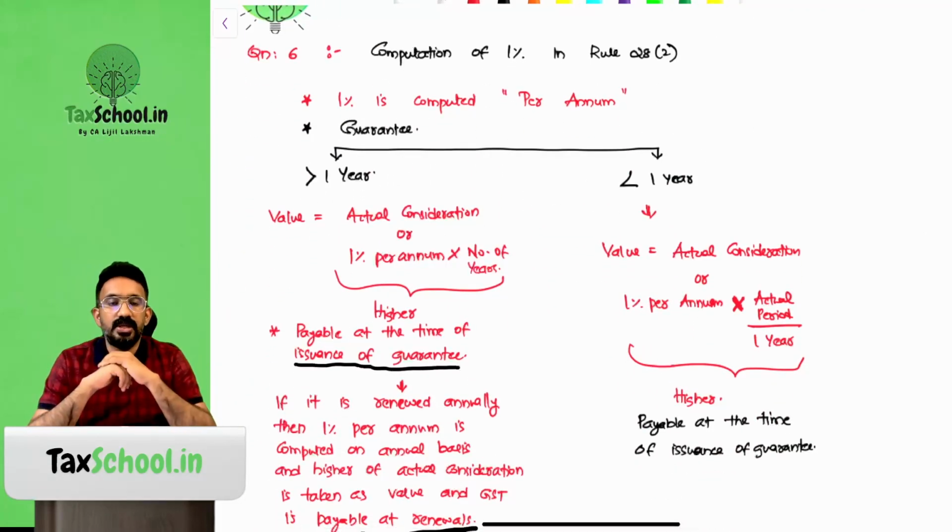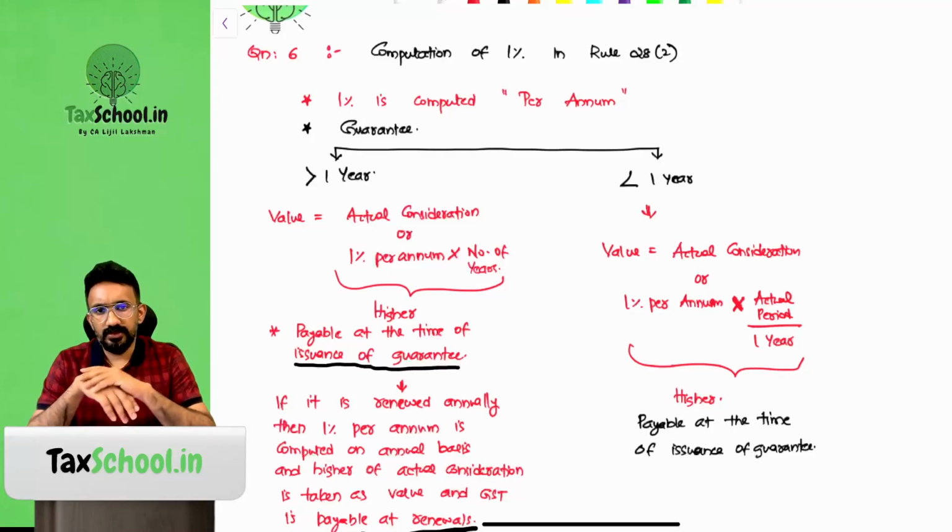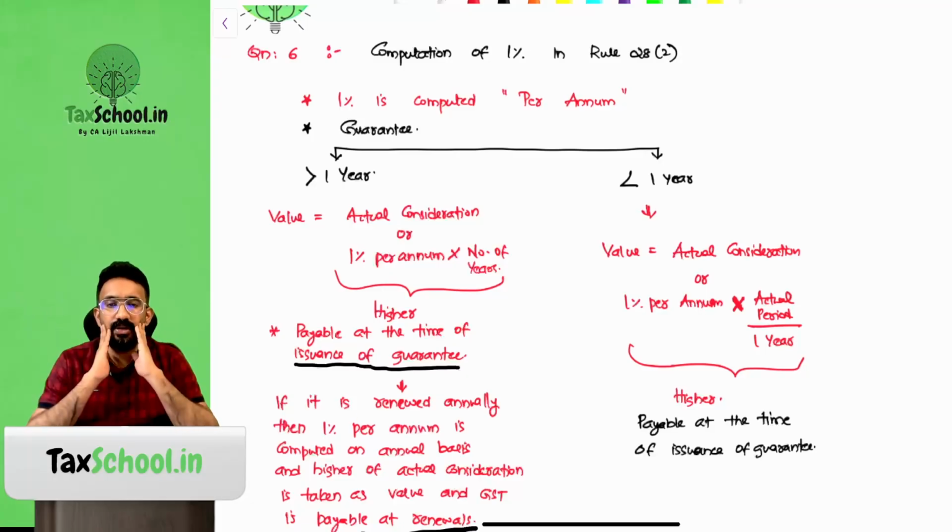Question number 6. How do you compute this 1% in Rule 28.2? 1% is computed per annum, right? Suppose the guarantee is given for more than 1 year, like the agreement itself says that this guarantee is for 5 years, with no renewal of this particular loan or further guarantee. Then how do I compute?